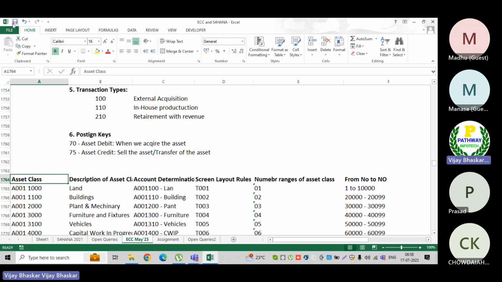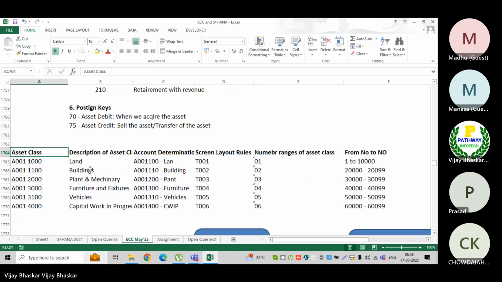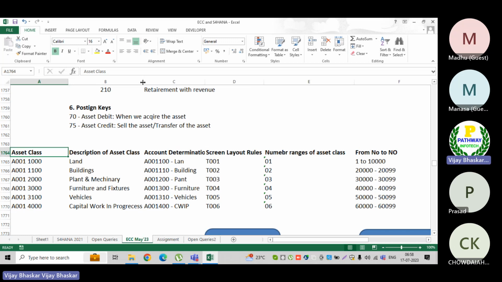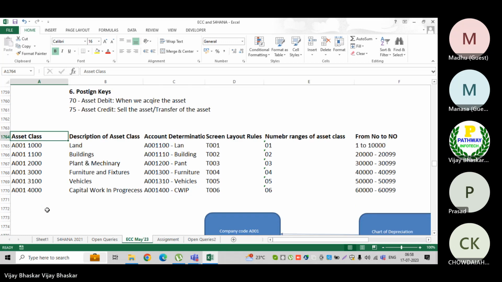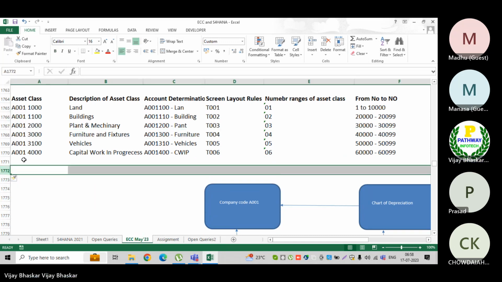Now let us discuss one by one. We have discussed a few things up to here. Let us talk about asset class one by one. What is meant by the asset class? We'll discuss it one by one. It's a very important topic.